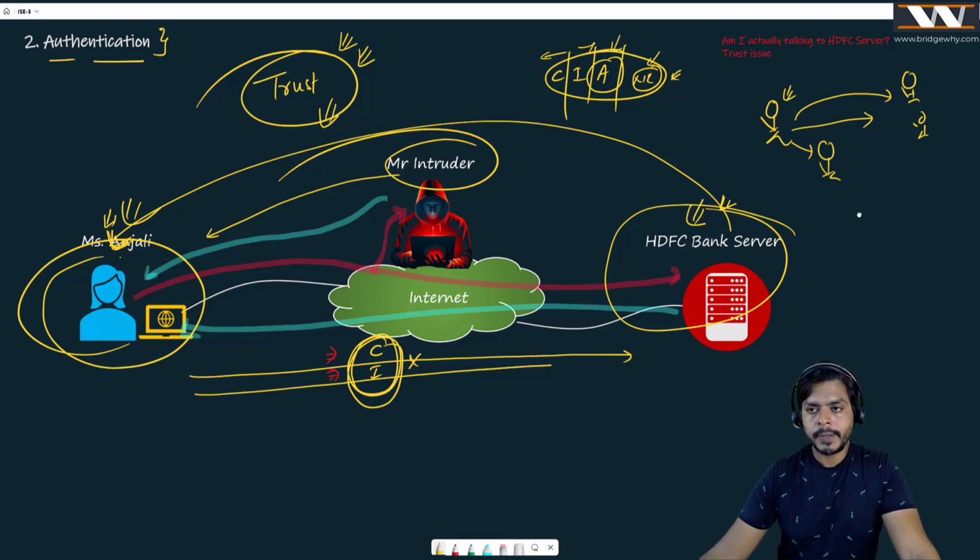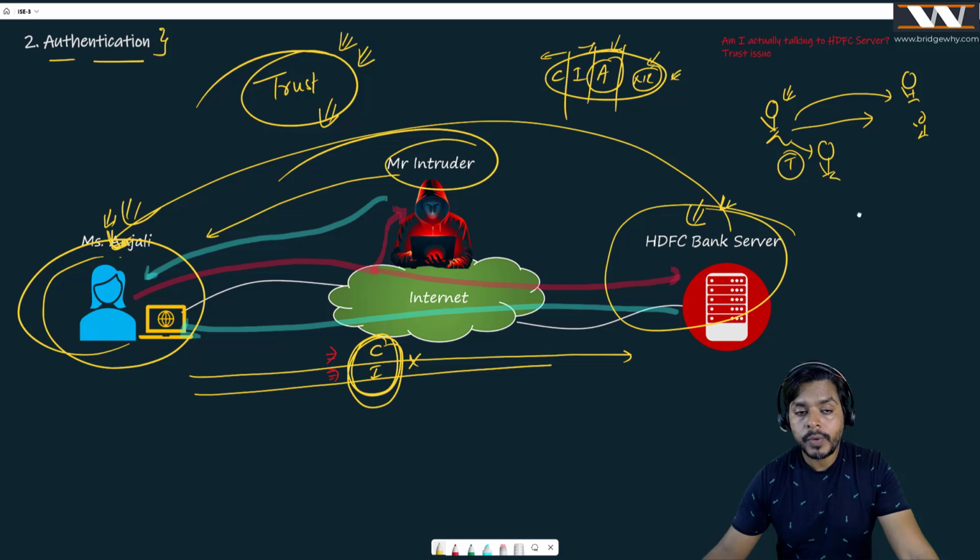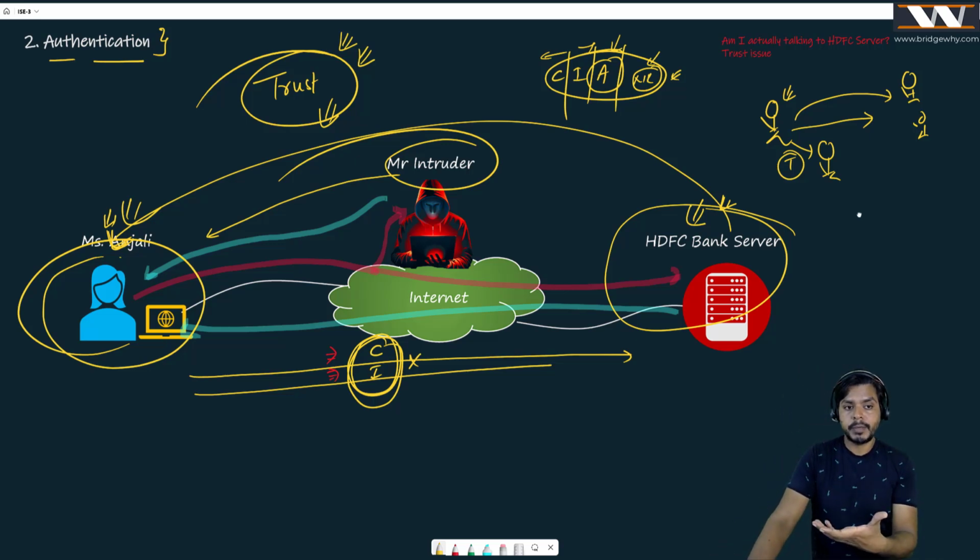To begin with. But when we go into a relationship, the first thing which is most crucial is trust, right? But how are we going to maintain this trust between computer systems? Because if Anjali is talking to HDFC Bank, it means that Anjali's laptop is talking to the HDFC Bank server. As simple as that.